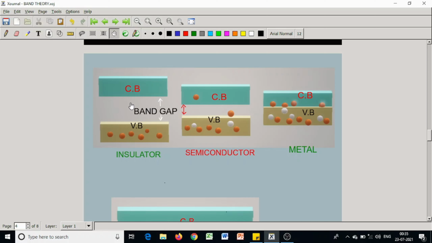At 0 Kelvin, no electron can overcome the forbidden energy gap, but at room temperature, some electrons from the valence band can jump to the conduction band, leaving a vacant space called hole, which is of opposite charge to the electron, that is plus 1.6 into 10 to the power minus 19 coulomb.